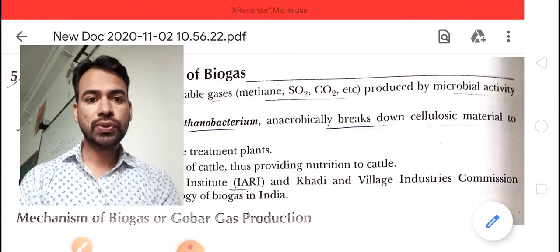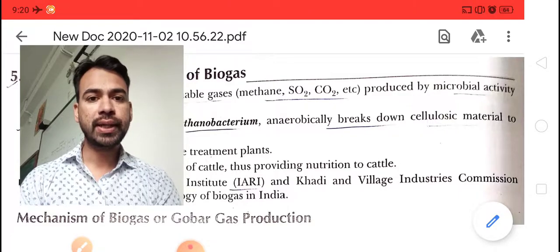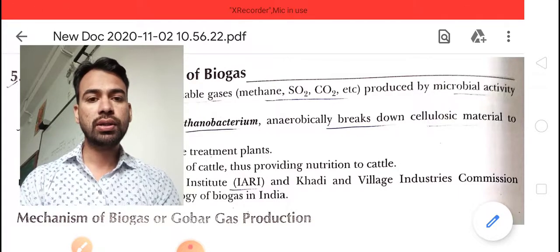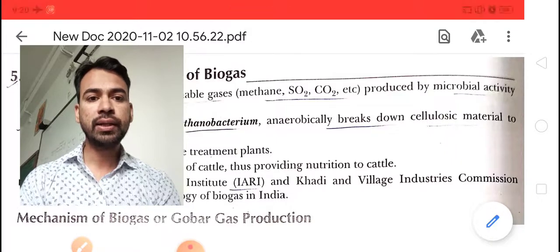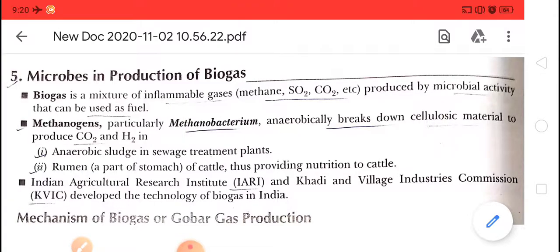Okay. So today we continue this chapter and we are taking the first topic, that is microbes are used in the formation of biogas. Okay, so start. So children, microbes in production of biogas.